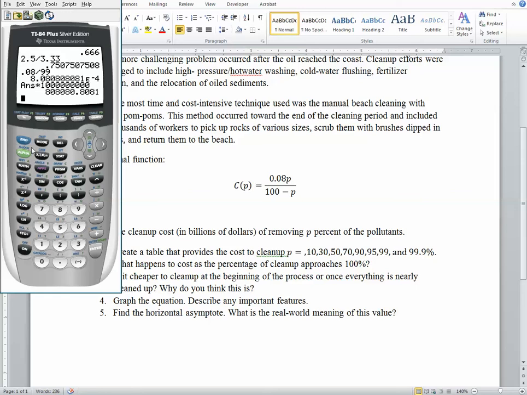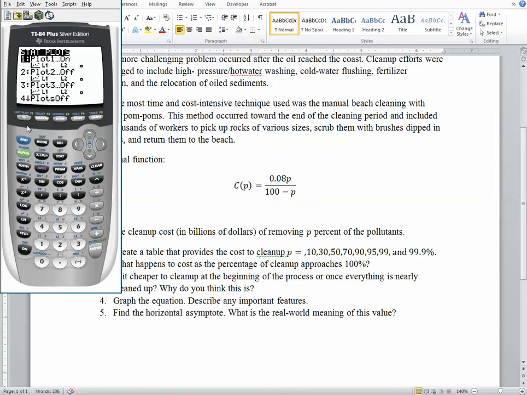And so now, you can also do it this way. You can also put in 0.08 times 1 in parentheses to indicate that that's the numerator. We have extra parentheses here. Divided by parenthesis 100 minus 1. And that tells us that there it is. It's the same cost again. So it's just whether you do it in one step or two.